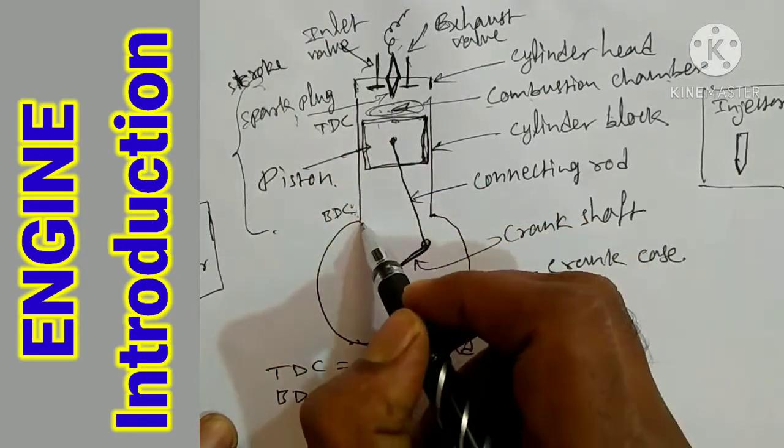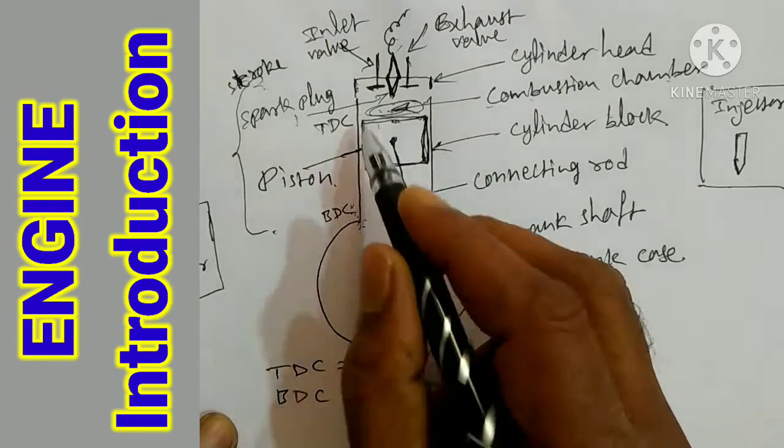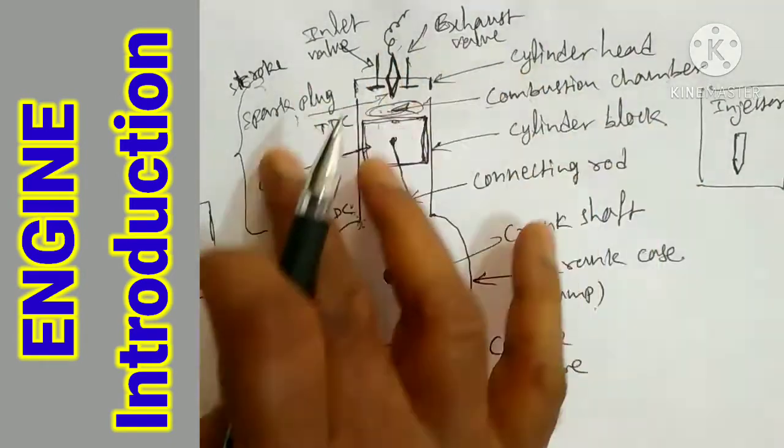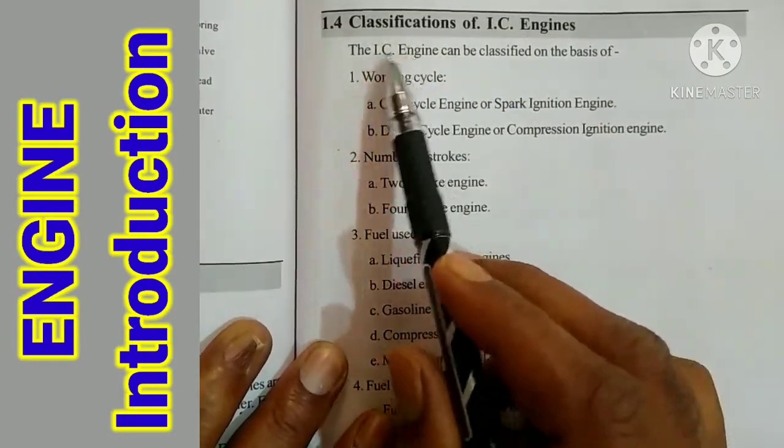So whenever the piston moves from TDC to BDC or BDC to TDC, this distance is called the stroke. So these are the basic details of the engine. Here, classification of IC engines means types of engines.